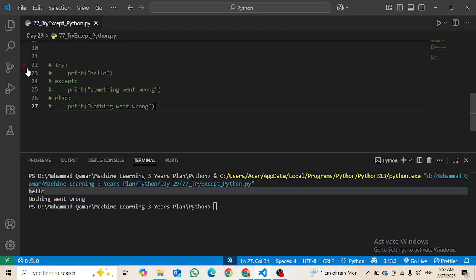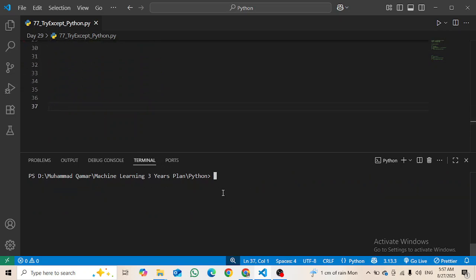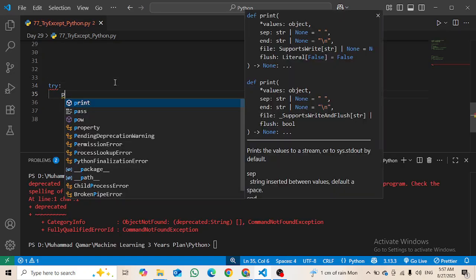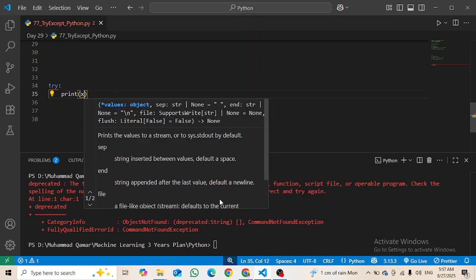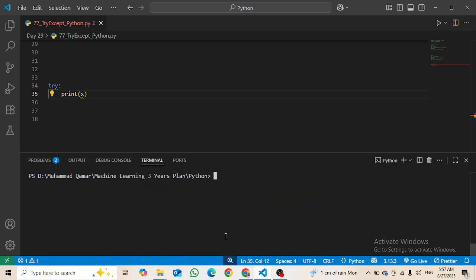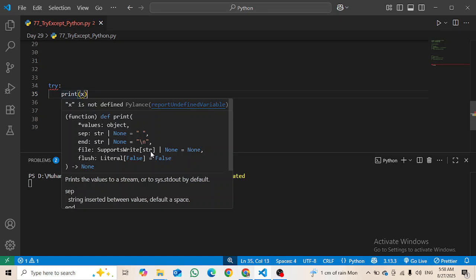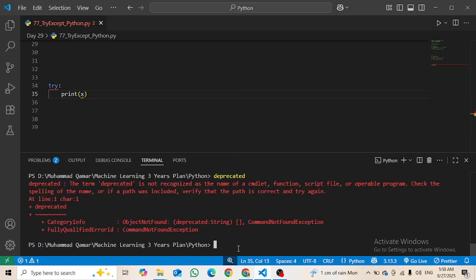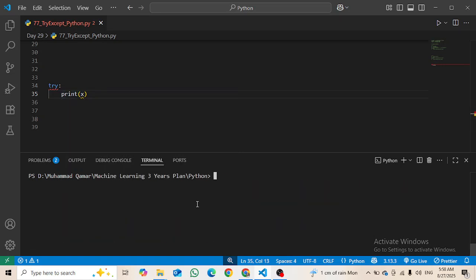I am going to write the above code that I have just read in front of you, right? Just clear this terminal, write the try. Here I am going to print the... ignore this. This happened because I clicked enter along with the shift, so that's why it gives us an error like this. My system is slow right now, that's why it is taking some time.